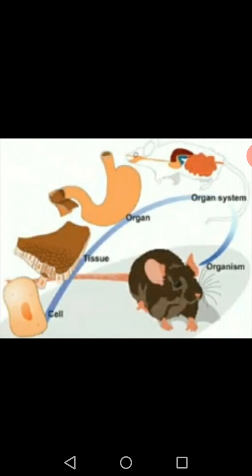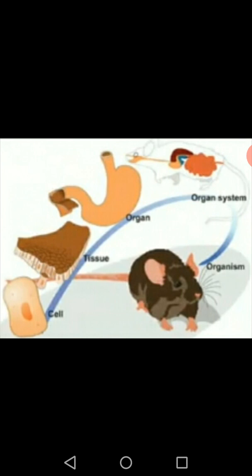Remember one thing, children. Whenever in the examination or question paper they ask what is a cell, say the cell is the basic unit of life. In the exam they may ask you whether the cell came first or the tissue. You should say cell first, then tissue, tissue to organ, organ to organ system, then the organism is formed. Am I clear, children?